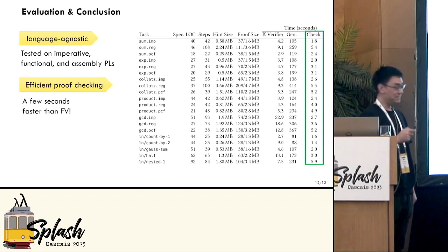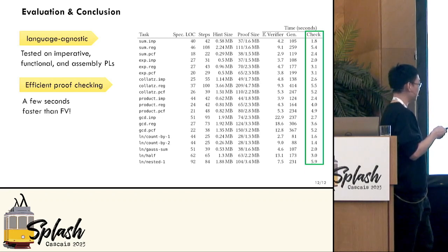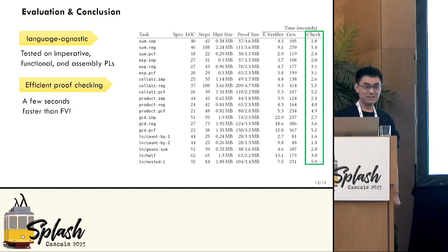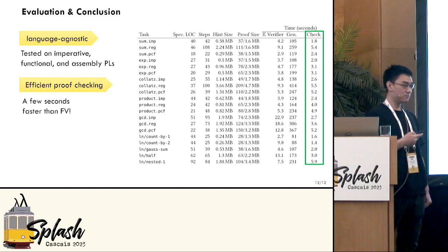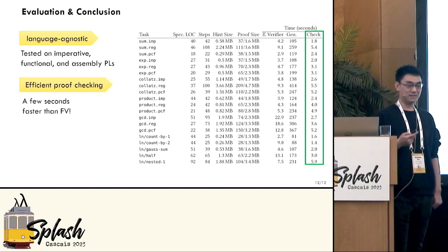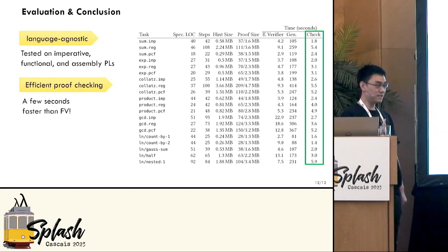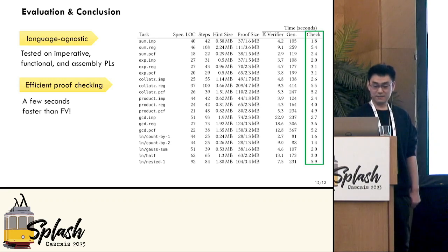And what's interesting is that if we compare the time with the time that K uses to verify the program, you can see that sometimes it's actually faster. So it's actually more motivated to generate the proof certificate and to check it using the checker rather than run the verification algorithm again. Because one, it's faster. Two, it has a smaller trust base. And three, it's easier to do so because you don't need to set up the entire K pipeline to do that. You just need to set up this 200-line checker.